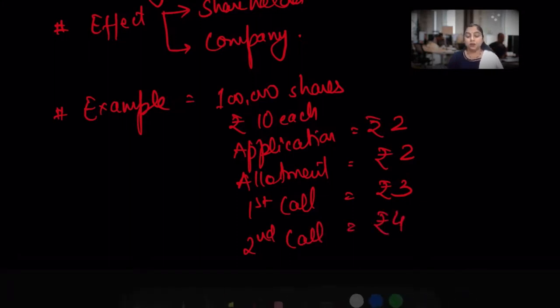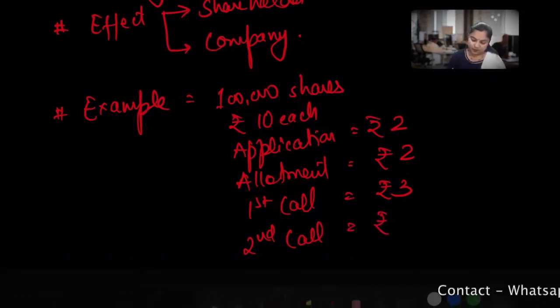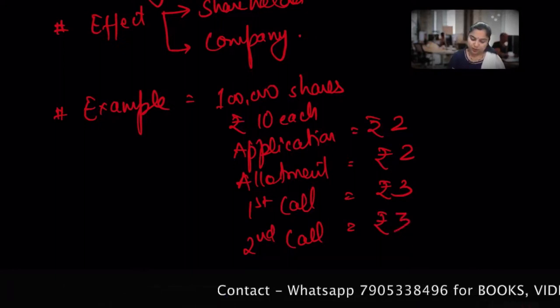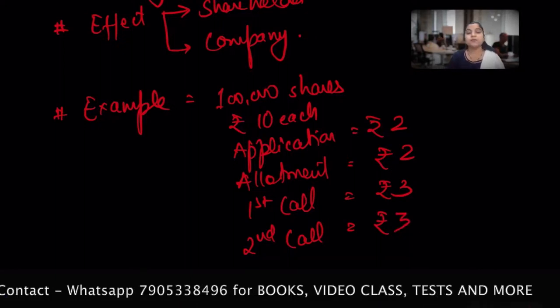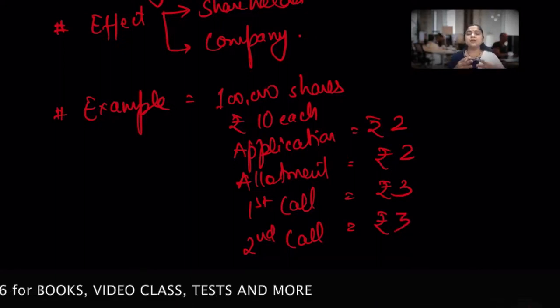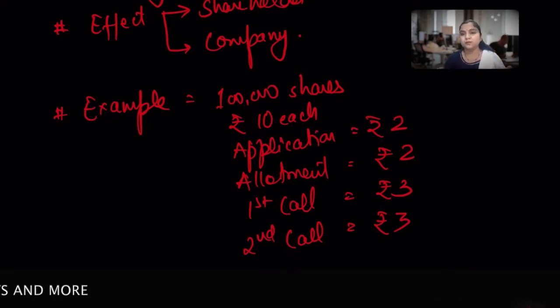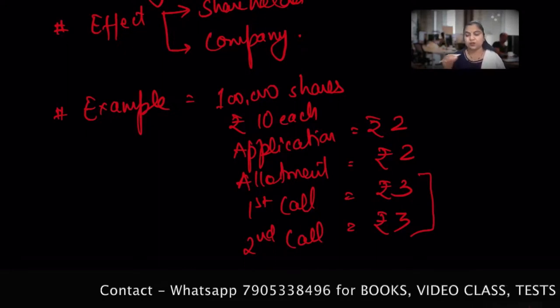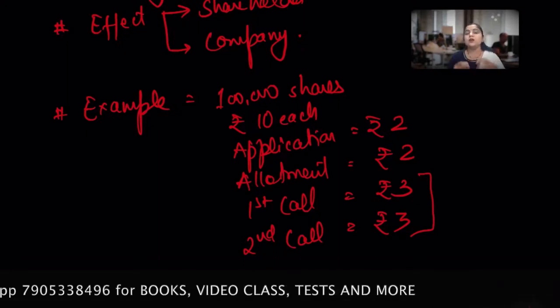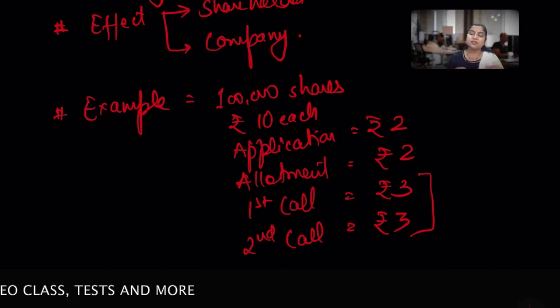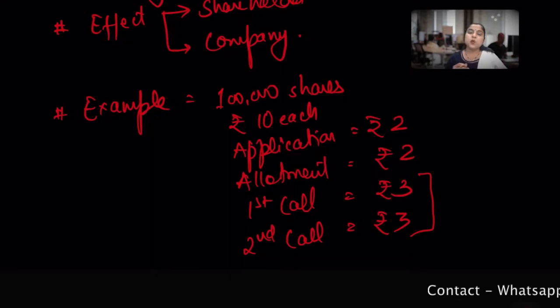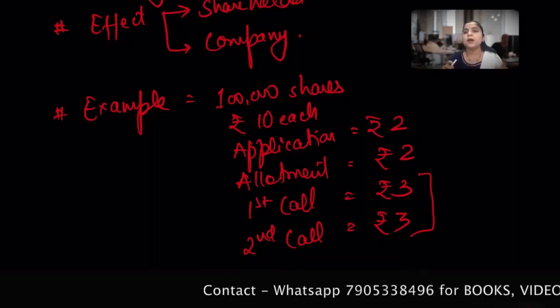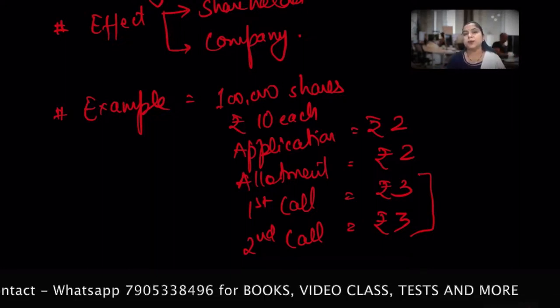Sorry, rupees 3, one second, because I want to make it round off up to 10. Okay, rupees 3. So there might be some of you, being a shareholder, who have been allotted 100 shares, but you fail to pay, say, the first call and second call, or it may be anything which is given in your question. So you fail to pay when the call has been made by the director of a company on behalf of the company. That means the call has been made by the company.